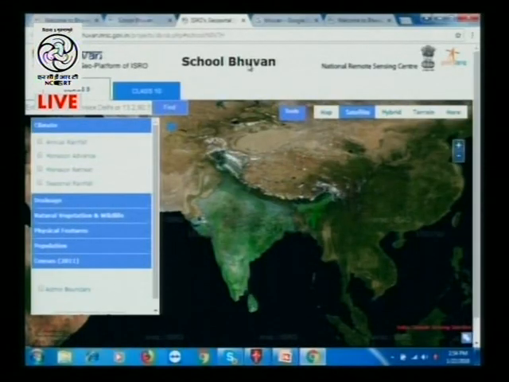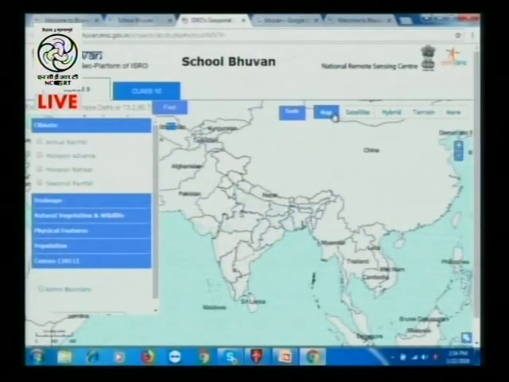Our map appears. So right now the satellite map has appeared. So you would like to work on what? On the map, satellite, or the hybrid? On the map. Okay, on the map. So for that you will have to click on the map, not on the satellite. So go to the map site here. Yes, the map will appear.